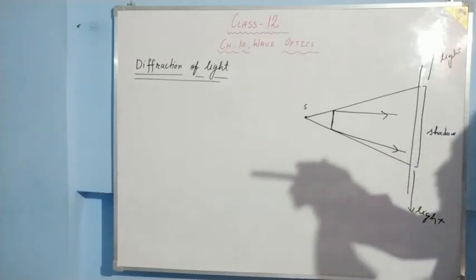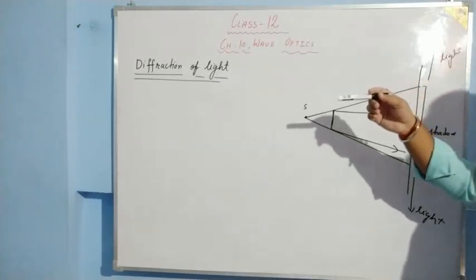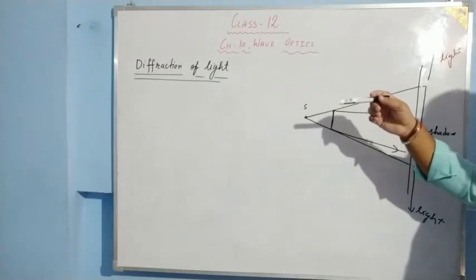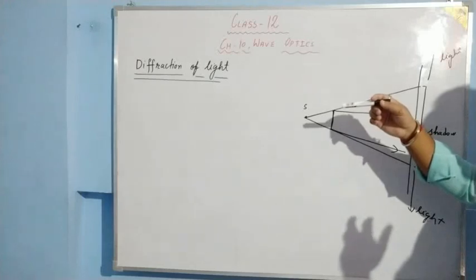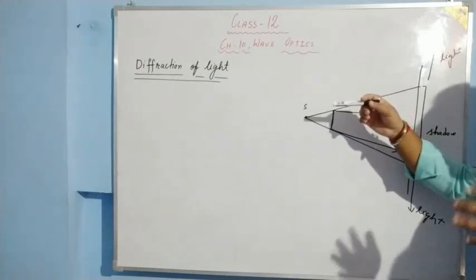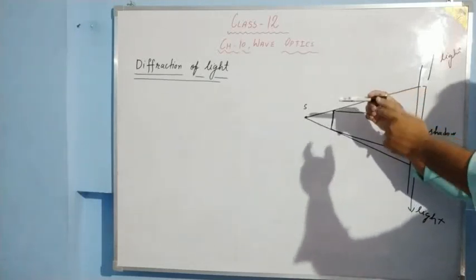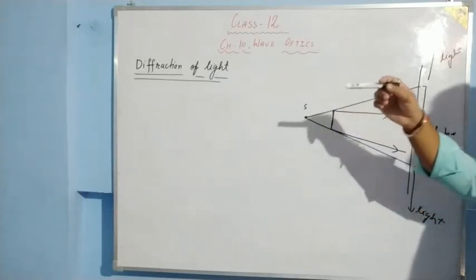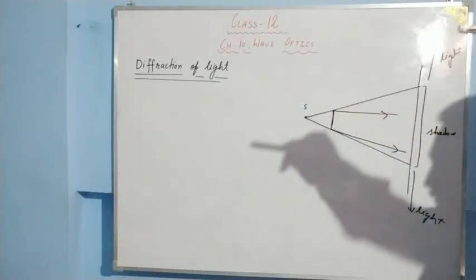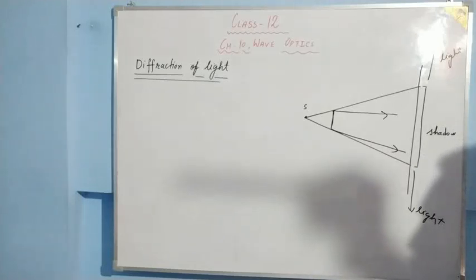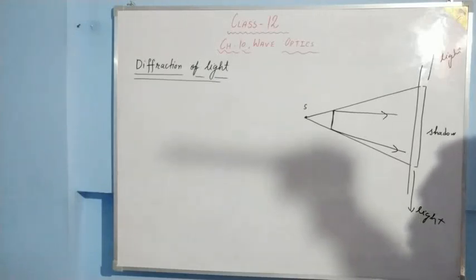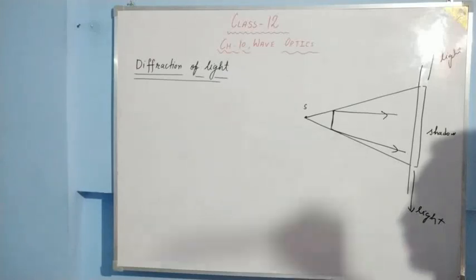Let me show it once again. See the shadow, it is a fine line which describes where is the bright light and where is the geometrical shadow. But if I increase the distance between the obstacle, which is the marker, and the screen, just see, the shadow becomes blur. And now what we have is a blur shadow. Light is bending towards the shadow region, and this is what diffraction is.